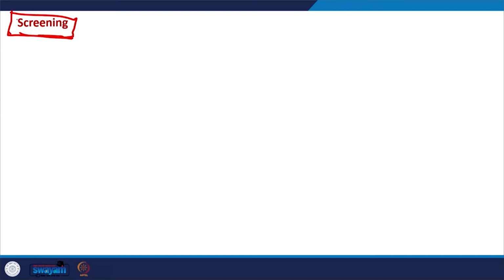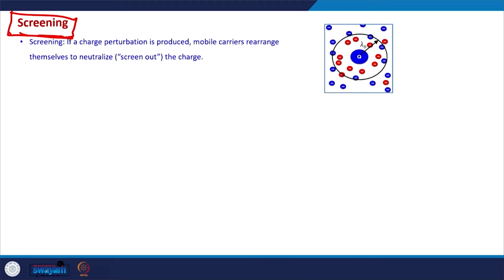This is an important concept in electrostatics, and generally it is there when there are a lot of mobile charge carriers. It is prominent in the liquid state, even in the solid state where free charge carriers are there. So, what is screening?